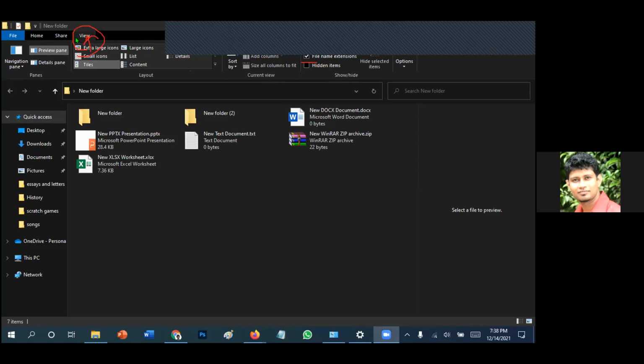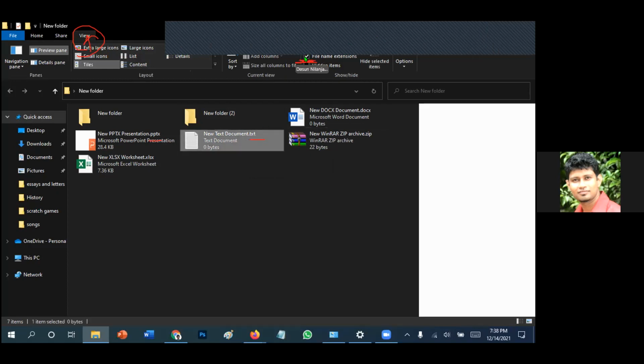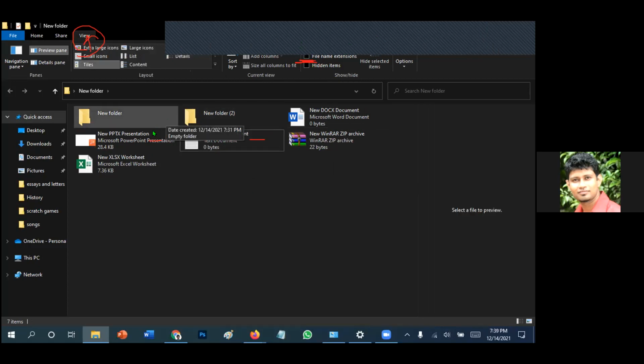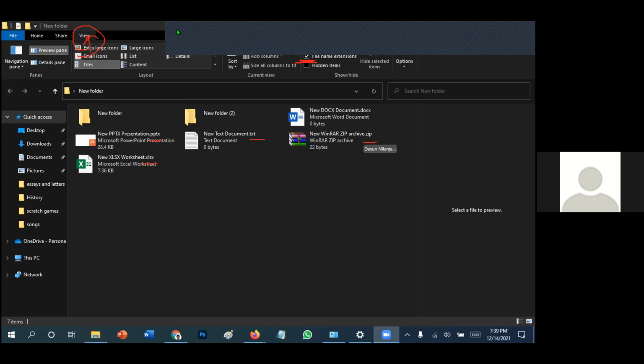Just untick it, and the txt, pptx will be removed. Untick file name extensions, please. This is in grade 7.1, but still I think some of you are struggling. Then you will not see the file name extensions, but tick it again. Tick it again, it will give you the file name extensions, right? Now you can see pptx, xlsx, txt, docx; these are the extensions. All files are having file name extensions.